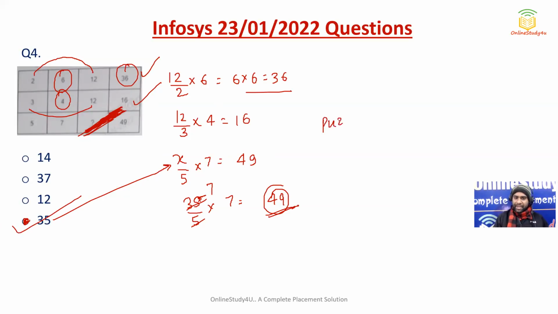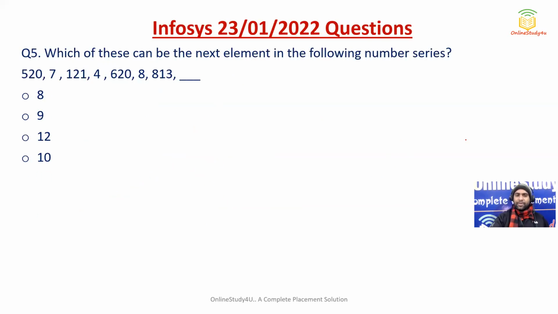So friends, puzzles were at the moderate level in the 3 p.m. shift. Okay. Now let us see one number series problem.